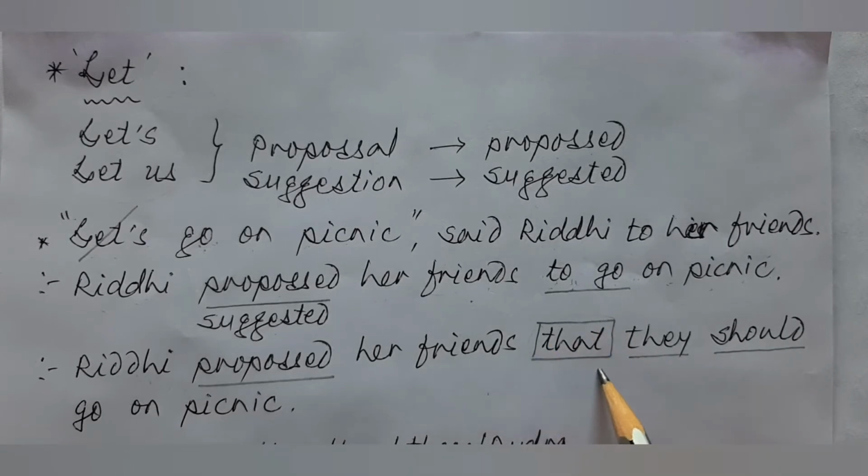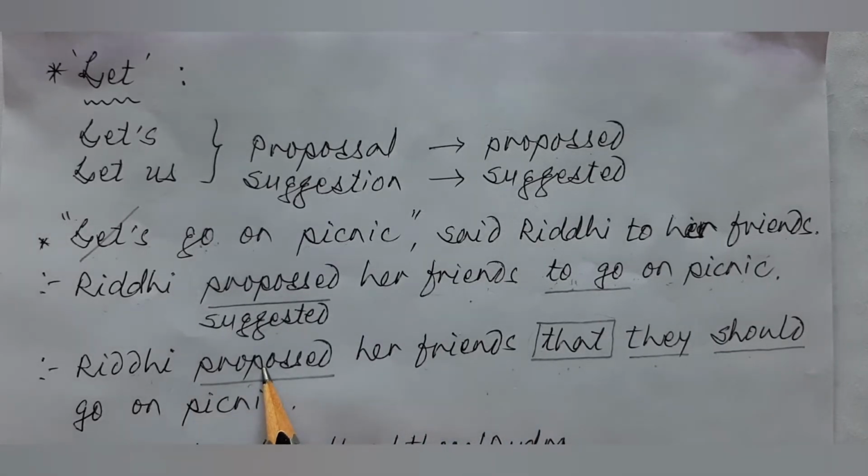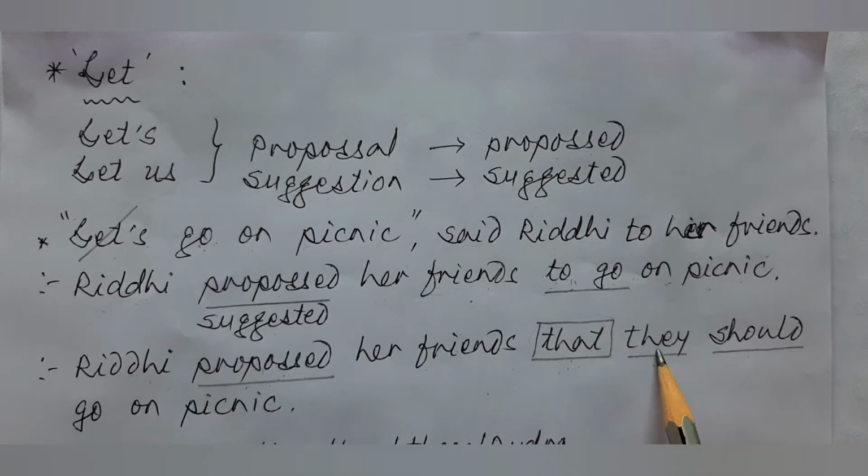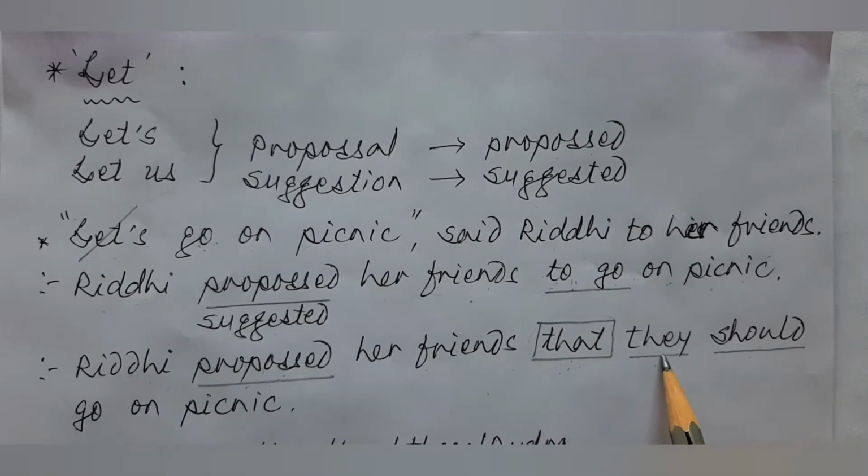This sentence can be written in another way too. In that you will see the conjunction that. When you use conjunction that, at that time it needs the subject and verb. Riddhi proposed her friends that. Either you can write suggested or proposed. Riddhi proposed her friends, conjunction that, they should. Why have we written they?